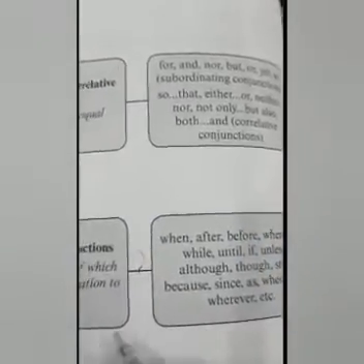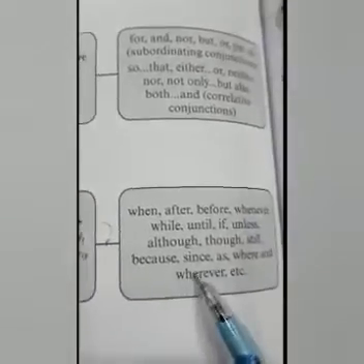Now in case of subordinating conjunctions, what are the words used?